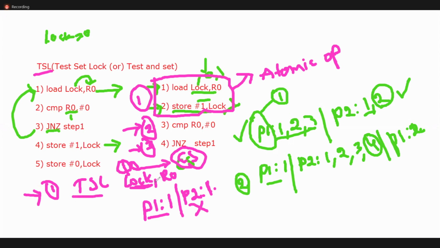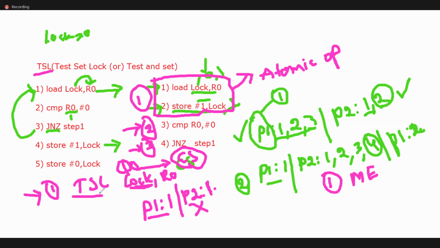So this is following mutual exclusion. Yes or no? How is it satisfying mutual exclusion by using TSL?